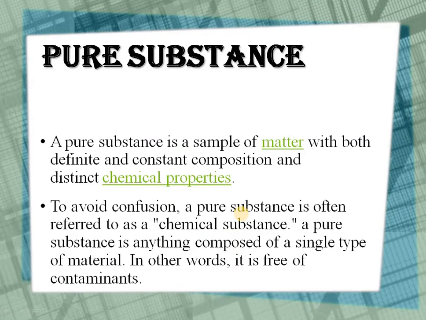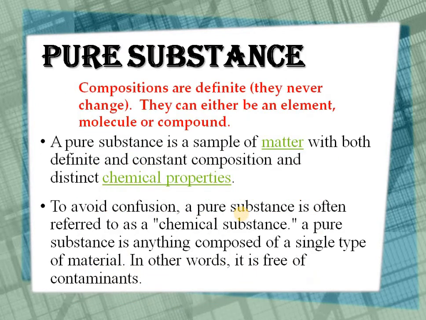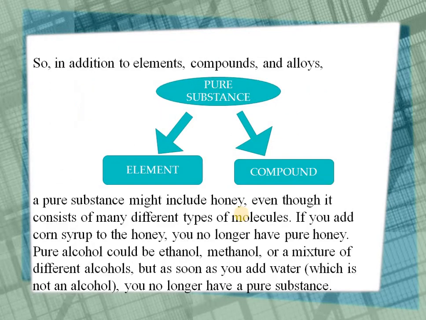Moving to what is a pure substance? A pure substance is a sample of matter which has a definite and constant composition and distinct chemical properties. A pure substance is referred to as a chemical substance which is made up of a single type of material and does not contain any impurities or contaminants. So we can say a pure substance is a composition having definite atoms, molecules or ions. Further the division is element, molecule and compound. So we will discuss that pure substance is divided into elements and compounds.